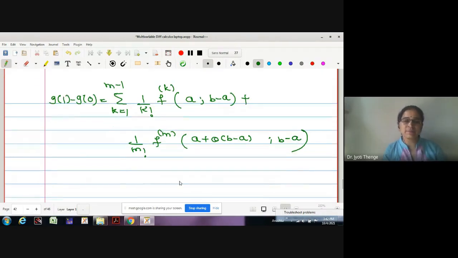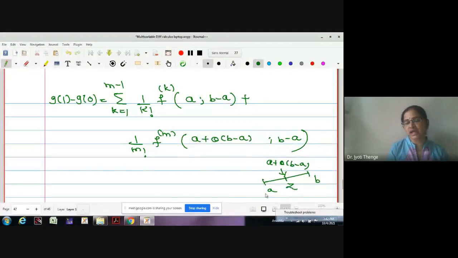Okay, now what is a plus theta times b minus a? This is one point on the line segment joining a to b, no? A plus theta times b minus a is one point on the line segment joining a to b.